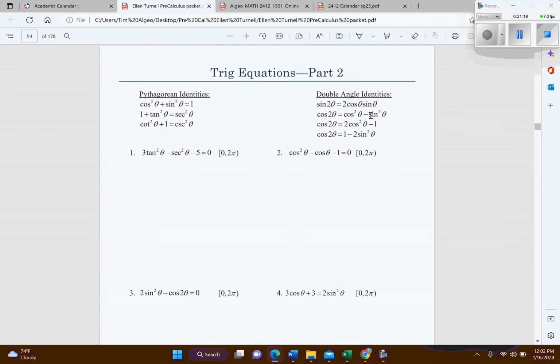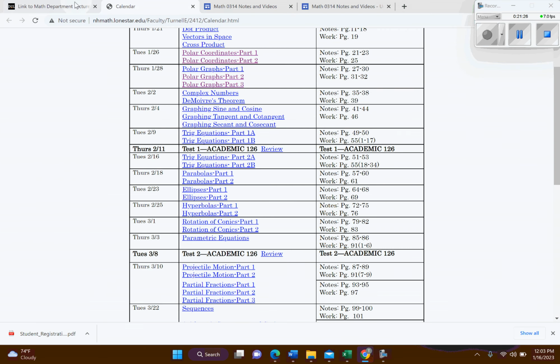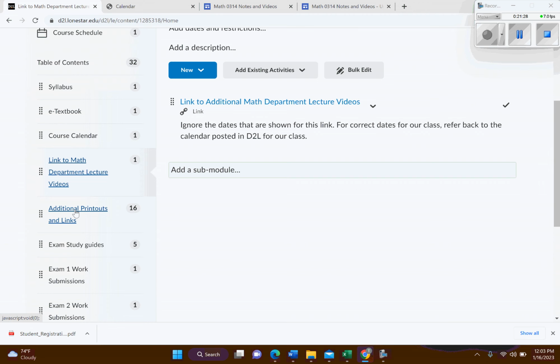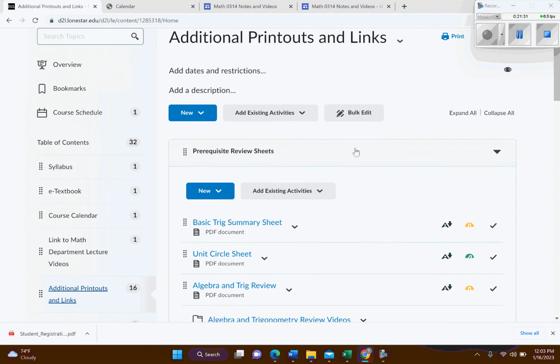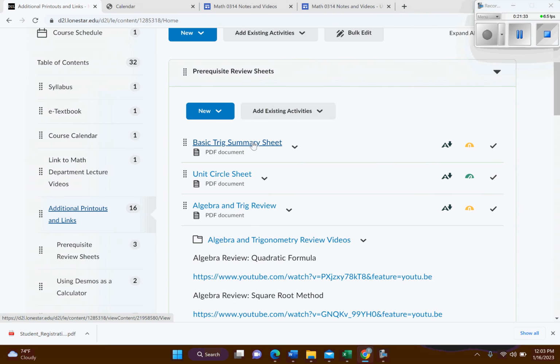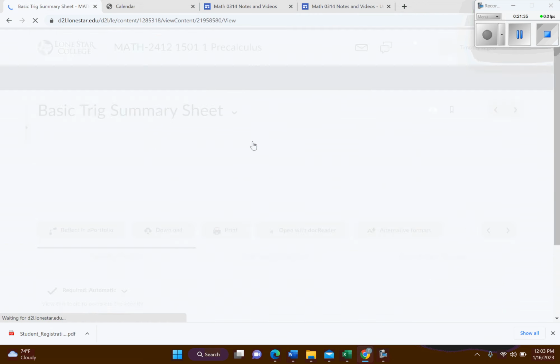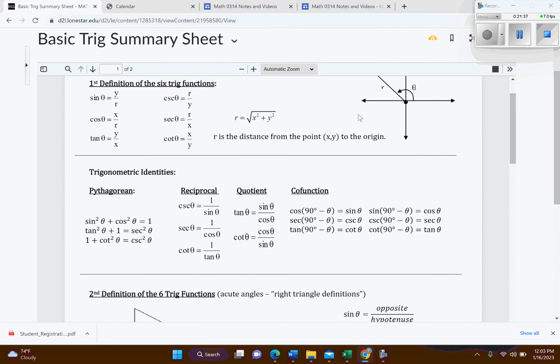Okay, and you can see, you can find these trig identities in D2L under the tab, let me see, under the printouts, additional printouts and stuff. So you can find this stuff here. So basic trig sheet. Let's see. Here you go.